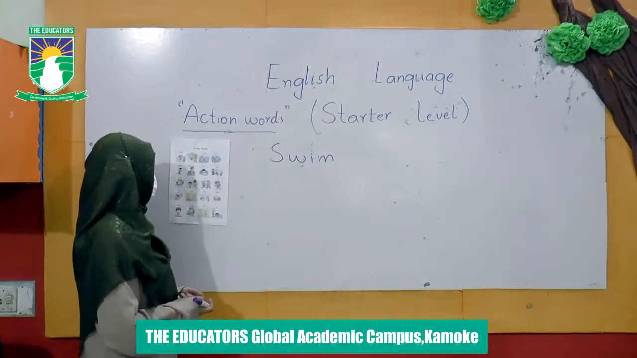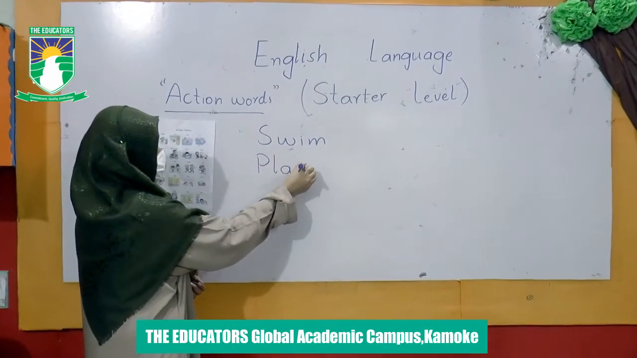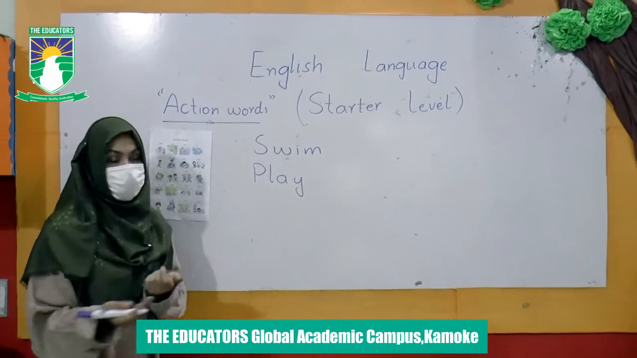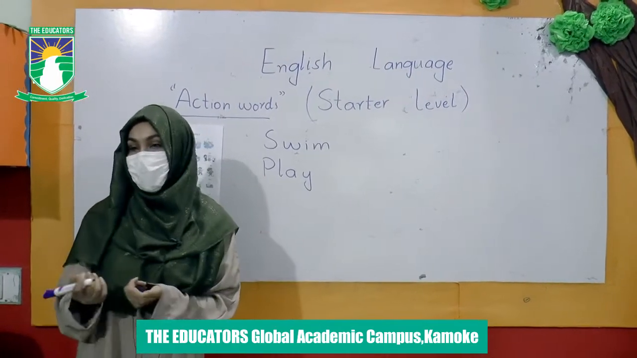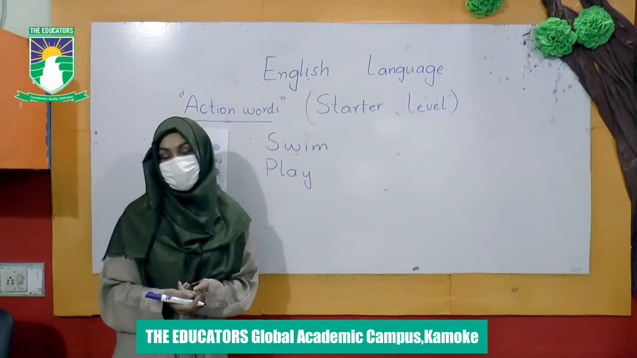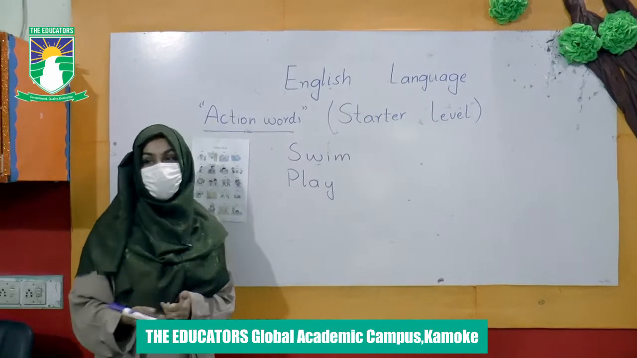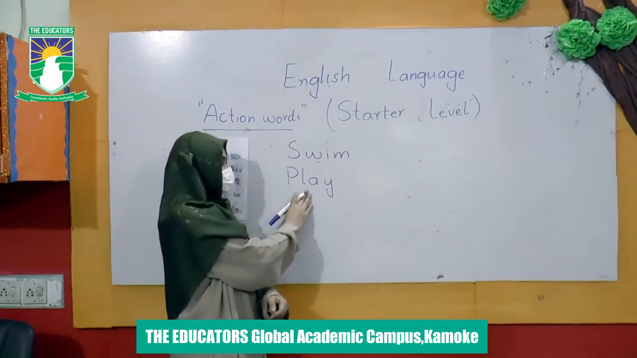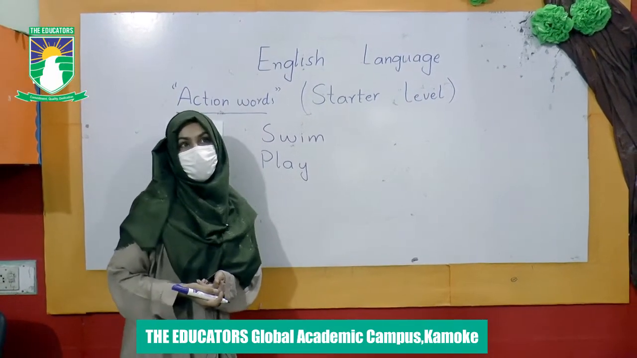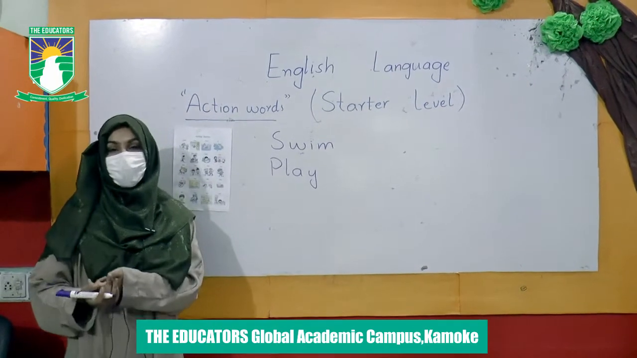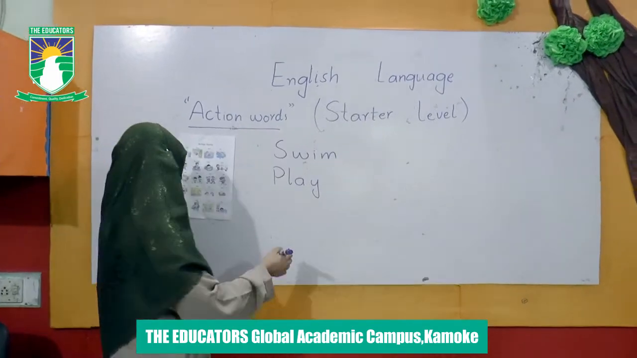The next word is play. P-L-A-Y, play. You all play at home in parks as well. How do you play? You play football, you play cricket, and many other games as well. Play just like cricket. In this way you used to play at home. So P-L-A-Y, play. And if I ask you to make an oral sentence, you can make an oral sentence like I play cricket in the park.